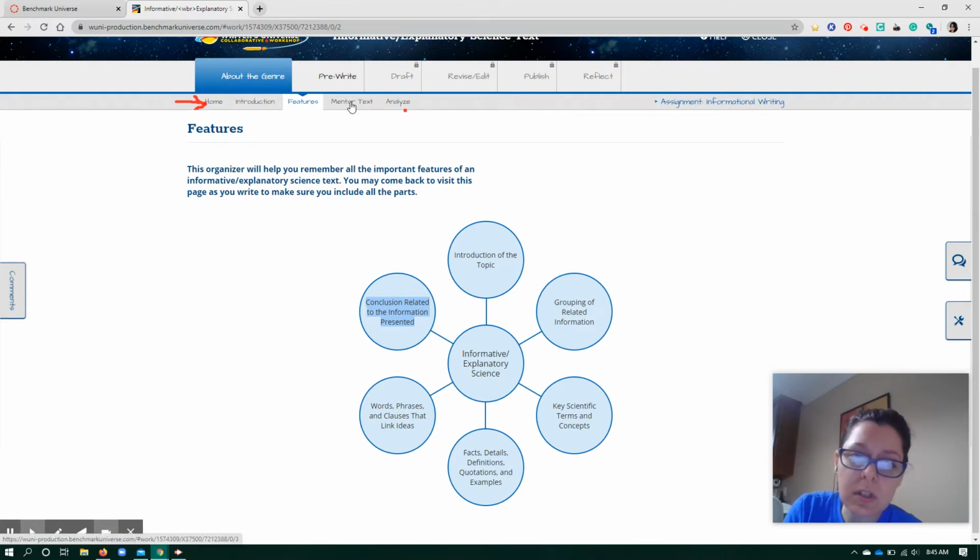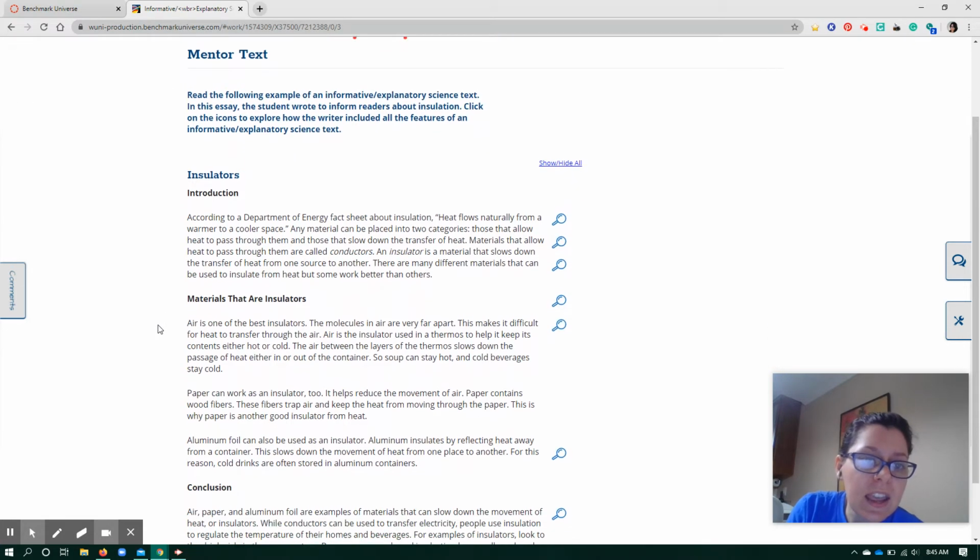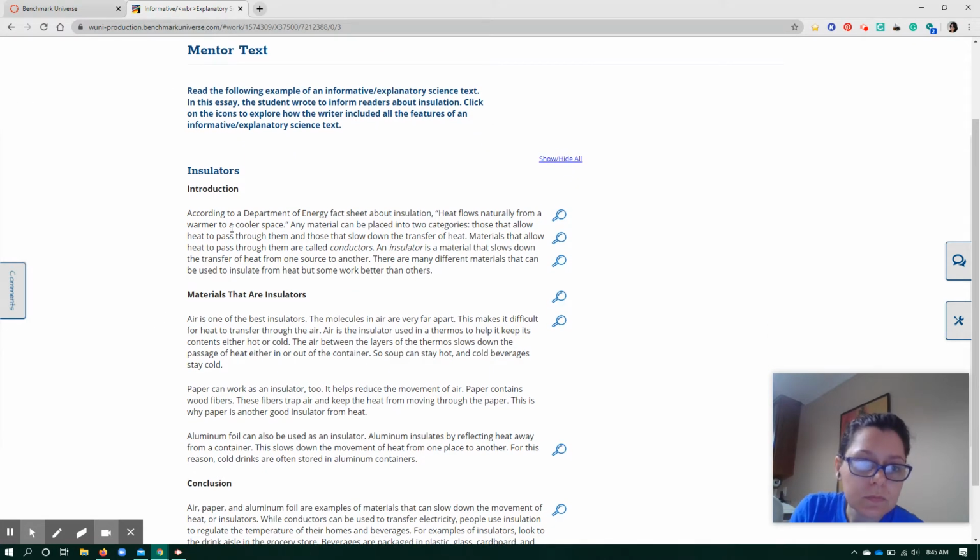Now, this next mentor text on this next page is going to really be helpful, because this is going to show you what I'm looking for. This mentor text is an example of what we're looking at, and notice that in this mentor text, it has a title at the top. The title is going to tell me what the essay talks about. The title for this is Insulators.